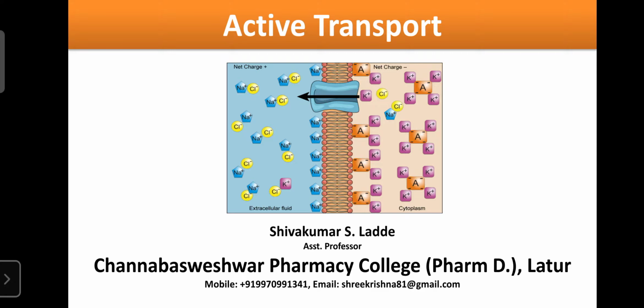That's why ATP is the most important bioenergetic molecule. It is required for the transport of substances from lower concentration to higher concentration. Active transport is also known as uphill transport.